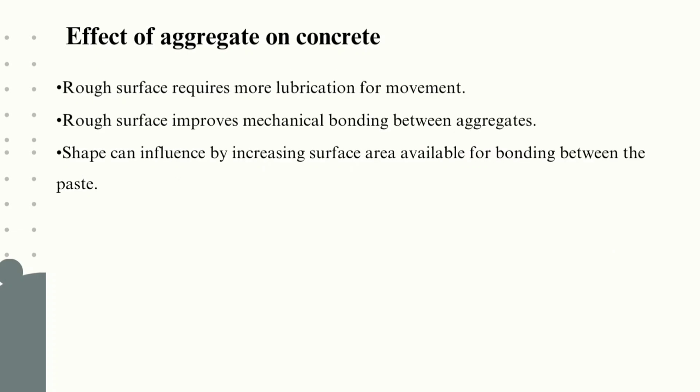More angular shape and rough surface will decrease the workability of the concrete and hence require more paste. Rough surface requires more lubrication for movement. Rough surface improves the mechanical bonding between aggregates. Shape can influence by increasing surface area available for bonding between the paste.